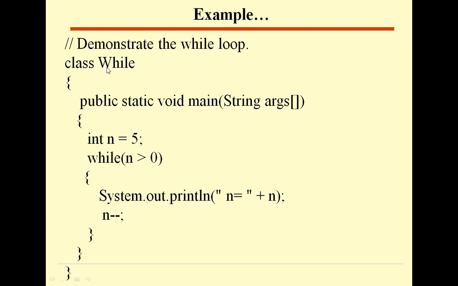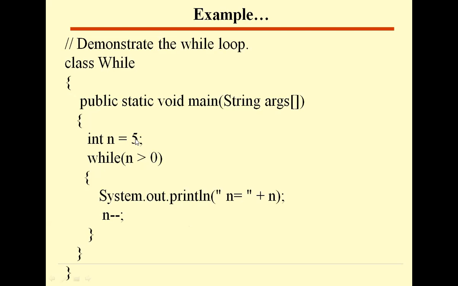So I have defined a class called While. Inside this, I am defining a main method. In this main, I have a variable n with value 5. Now see, while n greater than 0. First it checks this condition here.